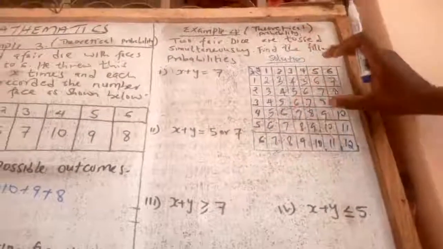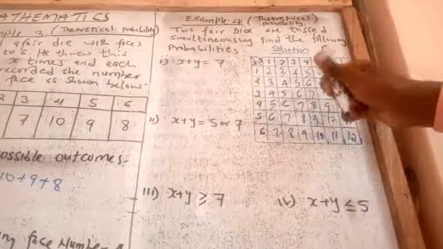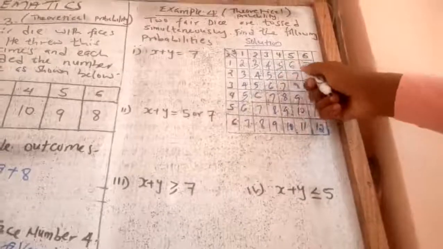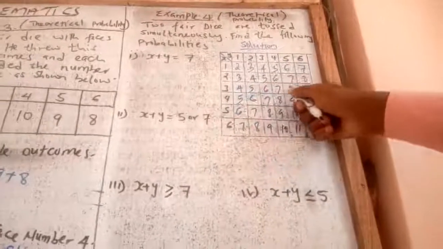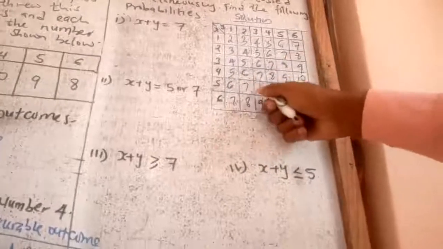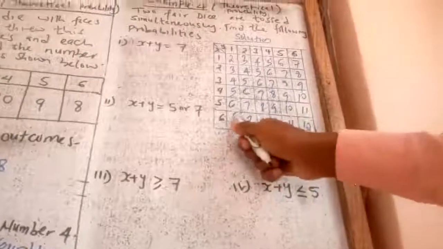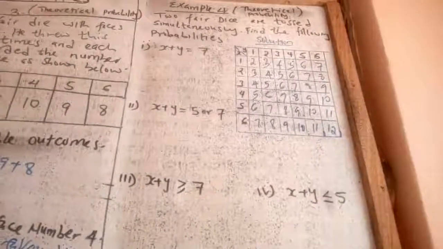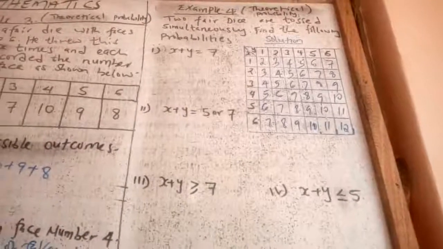The total possible outcomes are how many? They are supposed to be 1, 2, 3, ... up to 36. And therefore, the total possible outcomes are supposed to be 36.